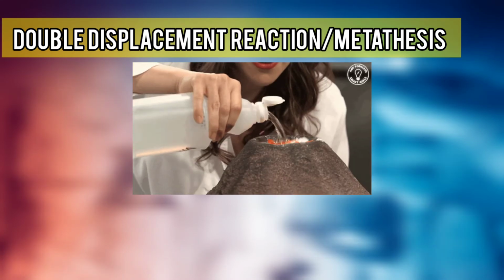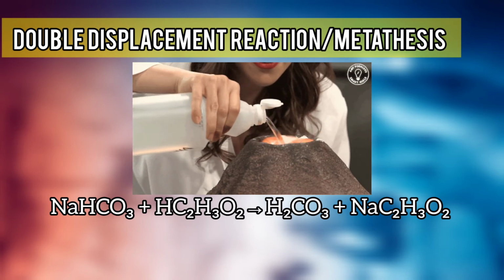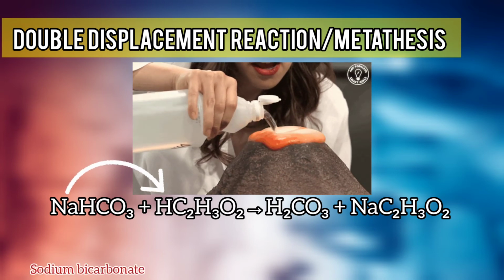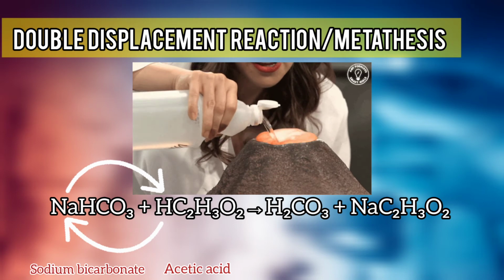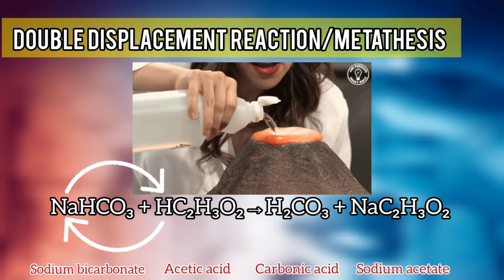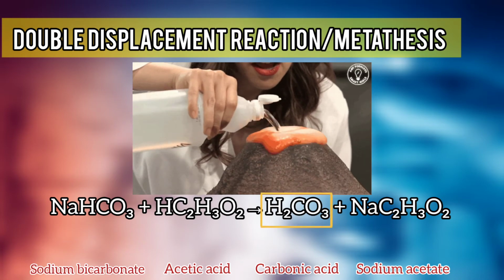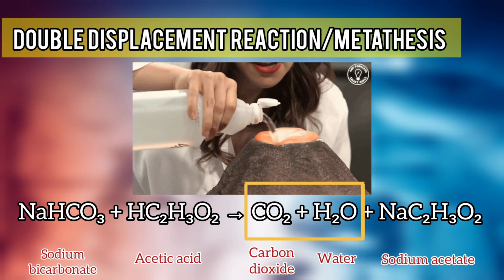Volcano experiment is yet another example of double displacement reaction. In such experiment, baking soda or sodium bicarbonate reacts with the acetic acid in vinegar to form carbonic acid and sodium acetate. The carbonic acid further undergoes decomposition reaction to produce carbon dioxide and water.